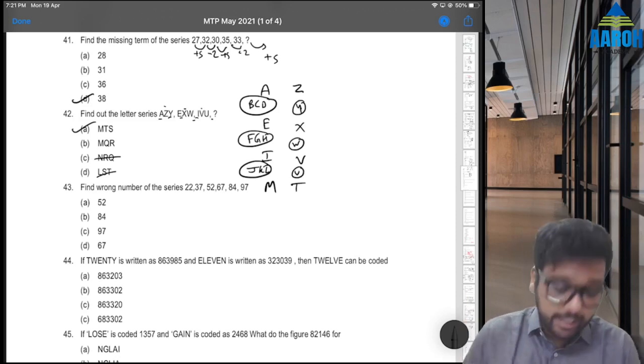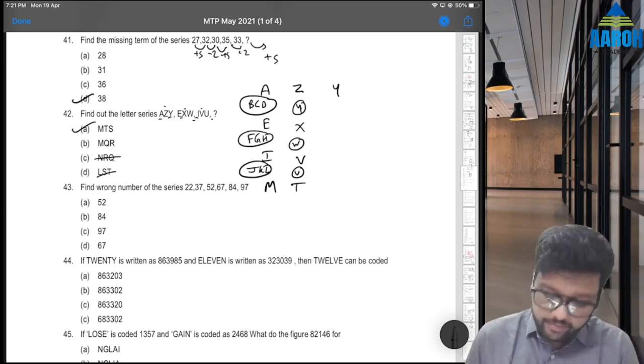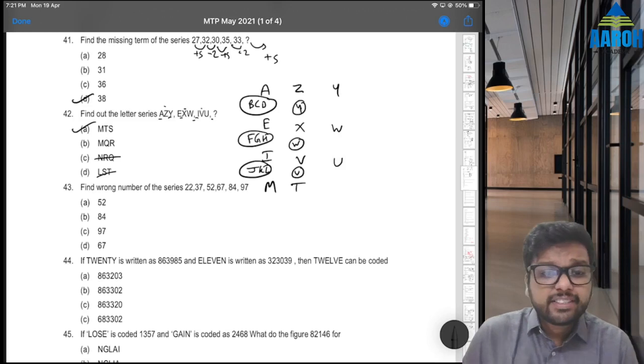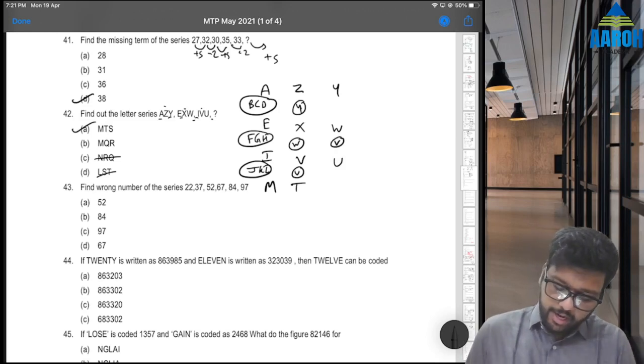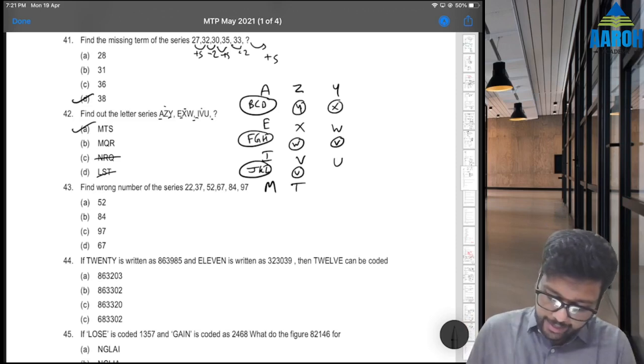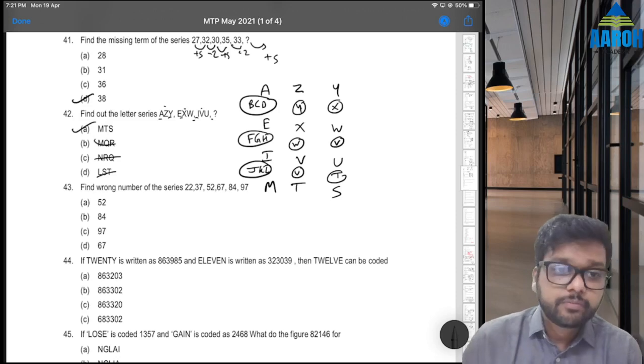Still, let's check the third letter. Still, in the exam, don't do this. Y, then W and U. It is the same logic. See, U, V, W and W, X, Y. So they are leaving one letter. So this is going to be S, T, U, right? So M, T, S, A is the correct answer.